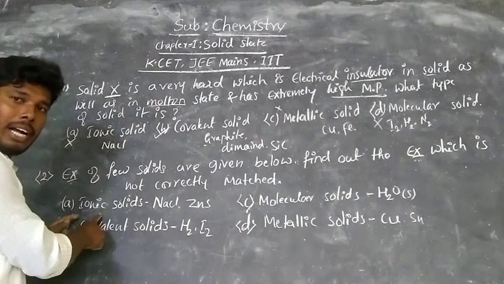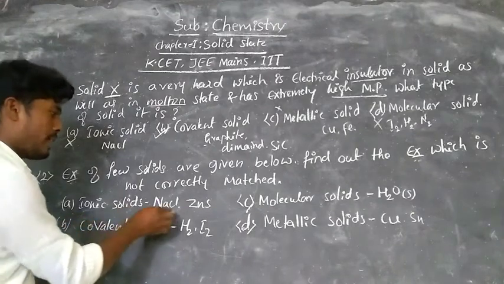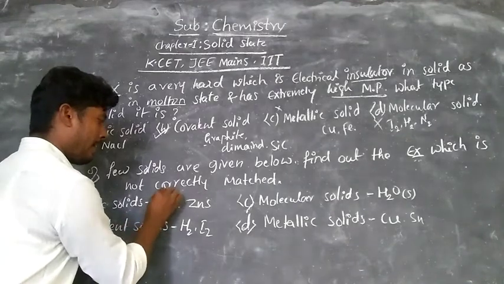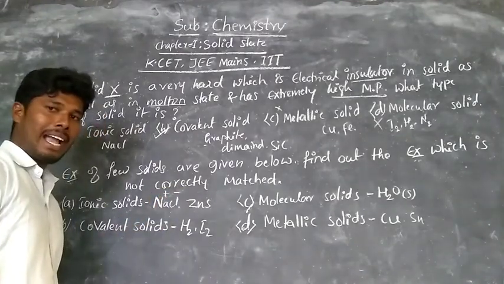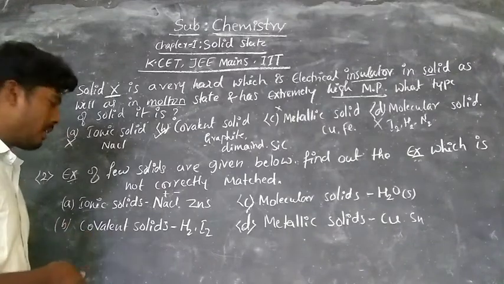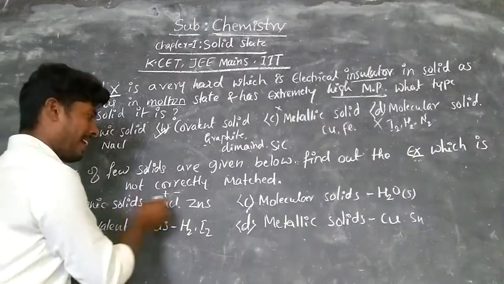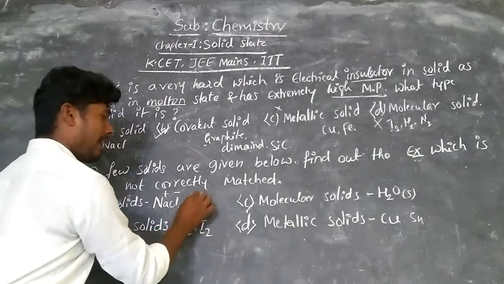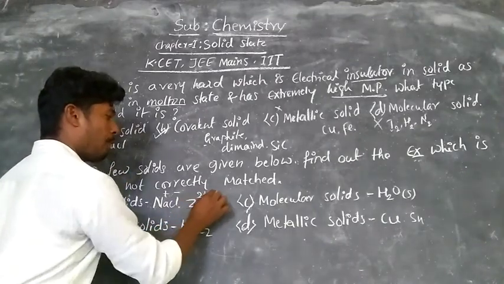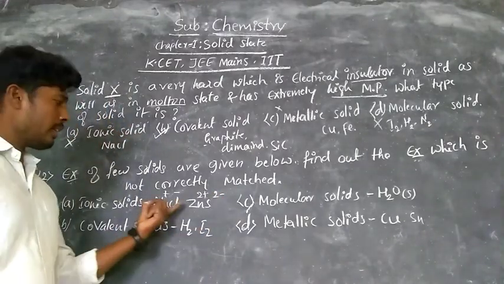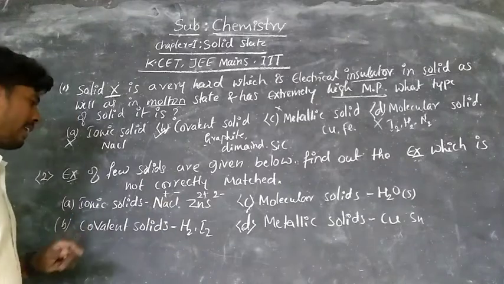Now take the first one, ionic solids. The ionic solids given are sodium chloride and zinc sulfide. After ionization we get Na+ and Cl-. It is easily ionized, and you know sodium chloride is a crystalline solid. Therefore it is the best example for ionic solids. Similarly zinc can be ionized as Zn2+ and S2- sulfide ion. So these two are the best examples for ionic solids.